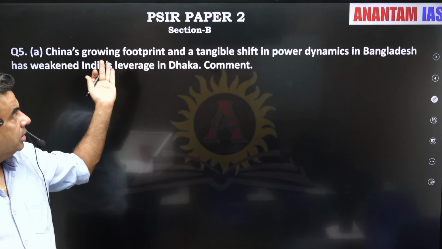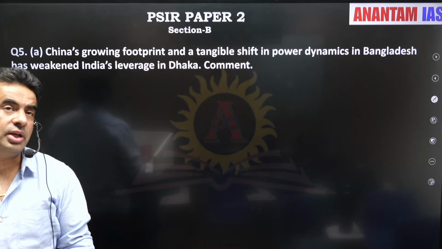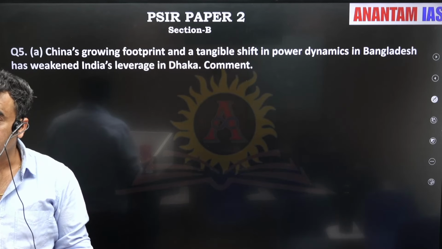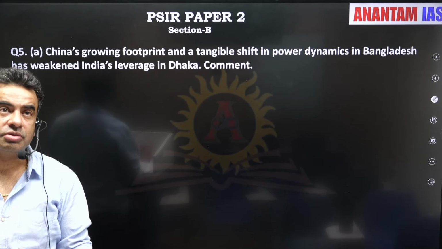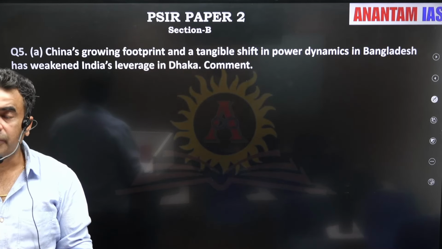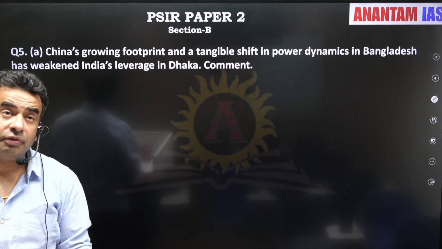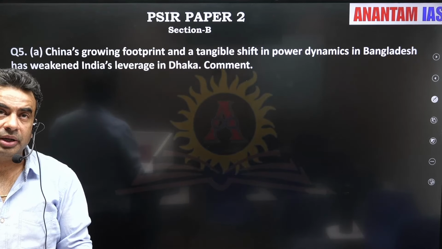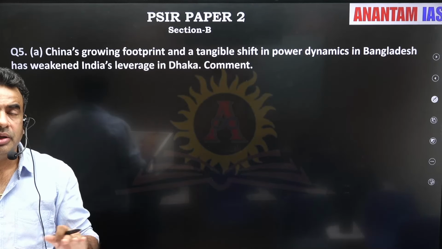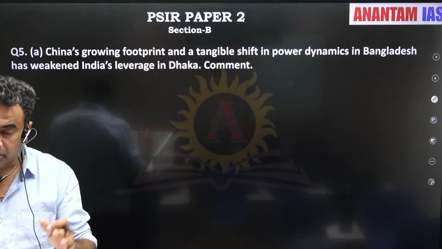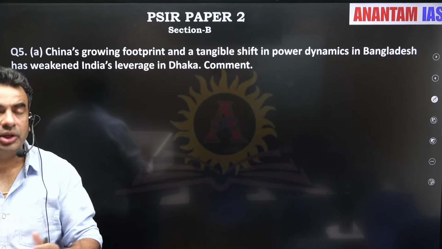So now section B of paper 2. Again, the first question is going to be the most challenging one, right? And this is where I always say that try to finish these two questions first. Half of your nerves will be calmed, because you have to do them anyway and write 5-5 answers. Even if it is 150, you have to think, because you have to make a structure for everything. So if you are able to finish these two questions on time in 45 to 50 minutes, your mains is going to be very good. In the end you will see you will do well in your mains.